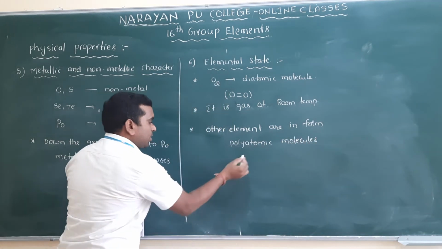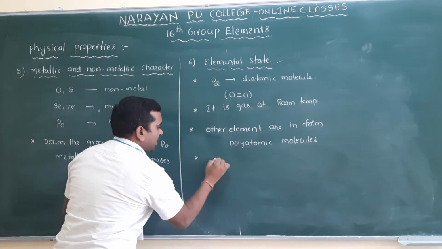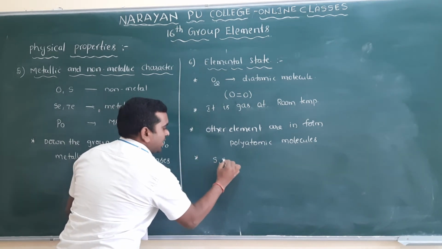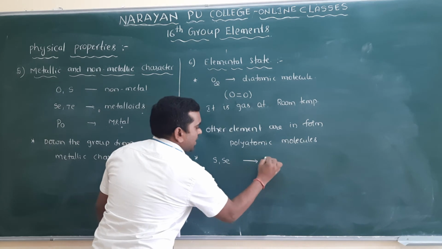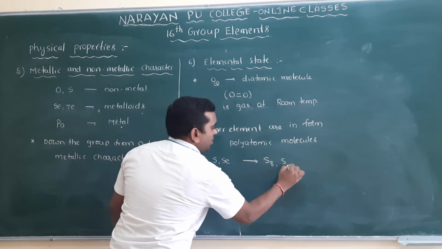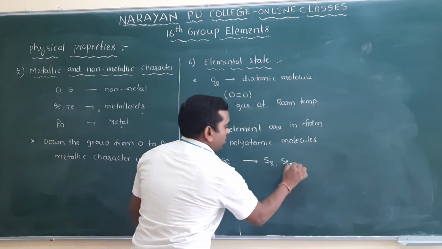Polyatomic molecules means mainly sulfur and selenium are in the form of octaatomic molecules.